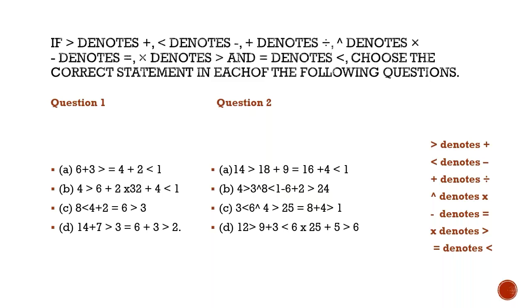Similarly, for the second option, you will find out that the final equation comes out to be 7 greater than 7, which is not possible. So the second equation is also incorrect. Now solving the third equation, you will find out that 8 < 4 + 2 = 6 > 3. That is 8 minus 4 divided by 2 less than 6 plus 3, which comes out to be 6 less than 9, which is the correct option.